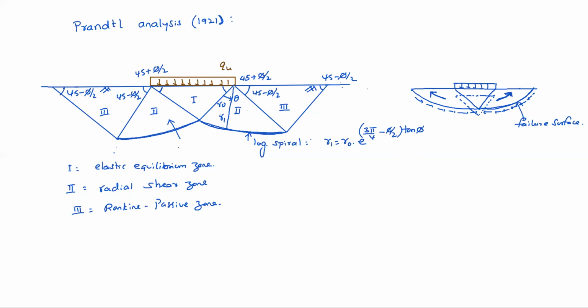One second. Maybe we'll check it. Here this may be theta, or theta by 2. So tan phi is 0, e power 0 is 1, and R1 equals R0. So at any theta, the radius will be the same, R0.